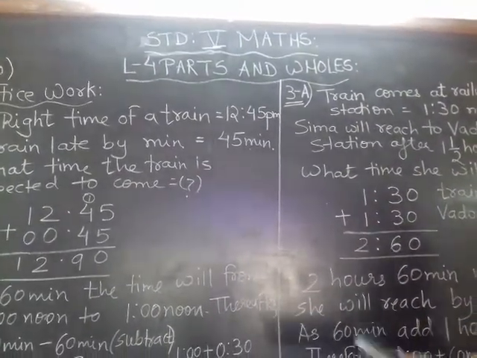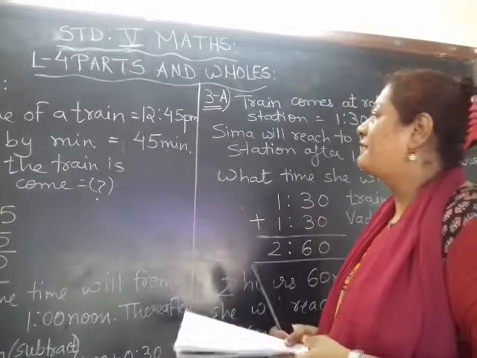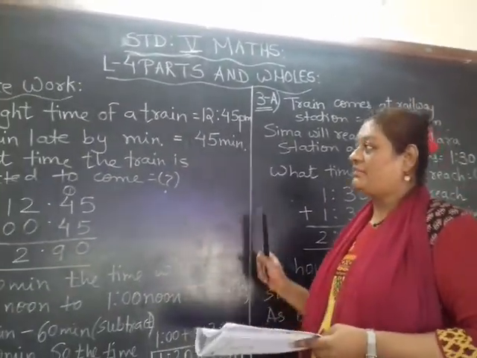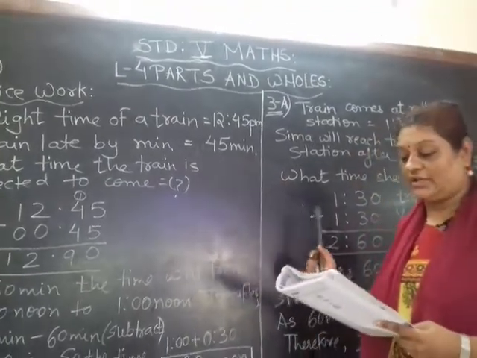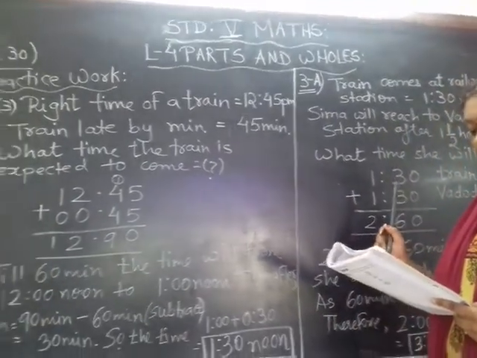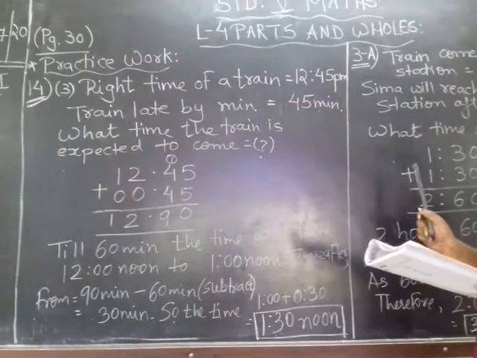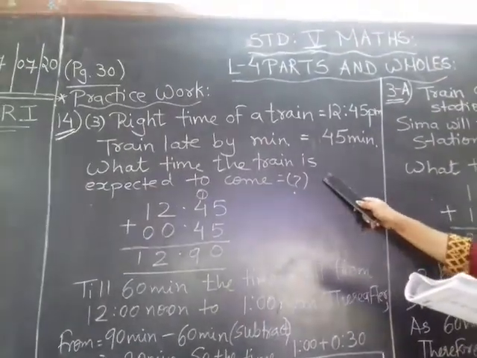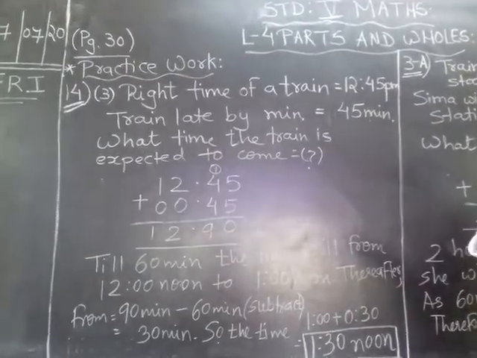Okay children, moving further with lesson number 4 for standard 5th maths, that is parts and wholes. Moving on to practice work, page number 30. Yesterday we had solved the first 4 sums we had done. Still we are left with 2 of the sums here. I continue with question number 3 of sum number 14.